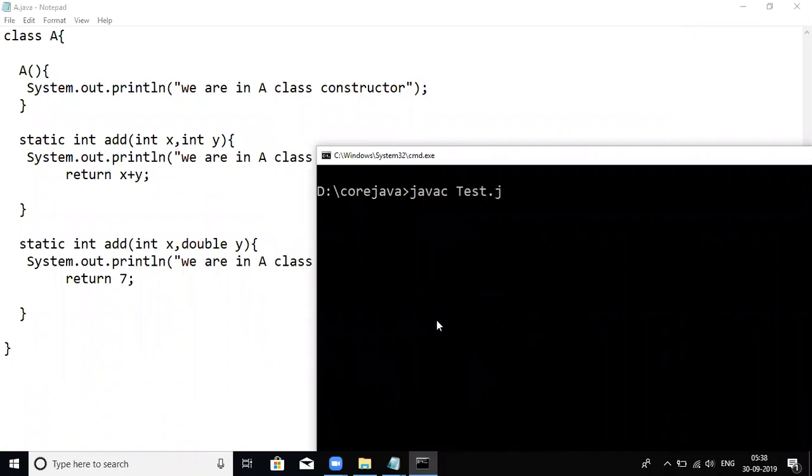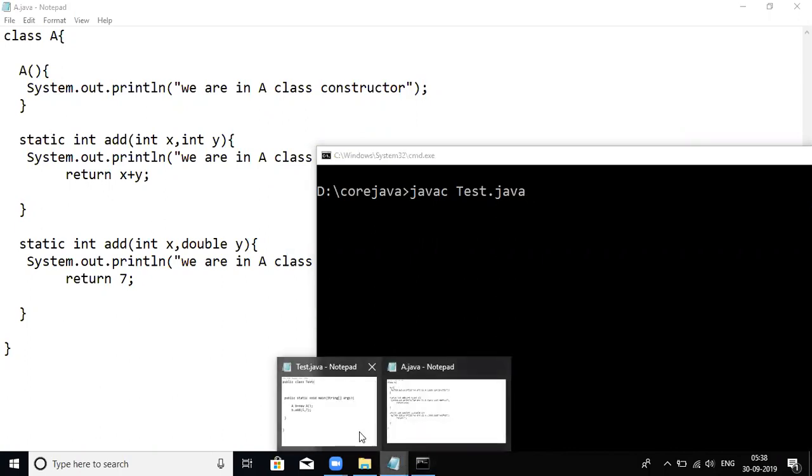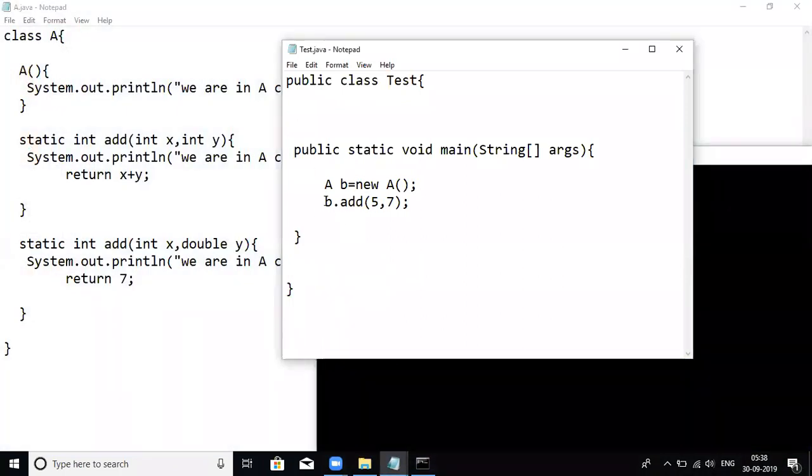Please remember, when you compile test.java, what are the classes you are using in test.java? All classes will also be compiled automatically. You don't need to compile individually. If you compile this test.java, what other classes will compile? A.java will also be compiled, because it is a dependency here.